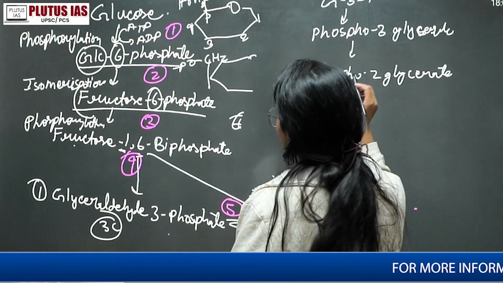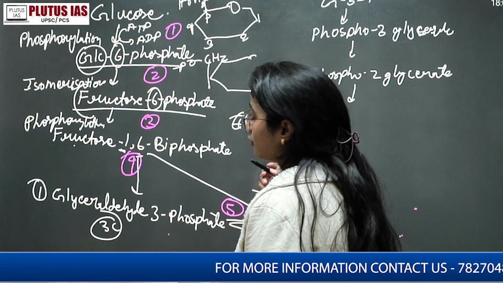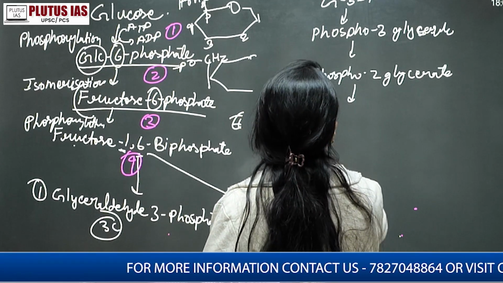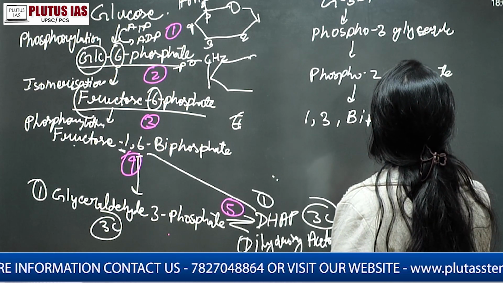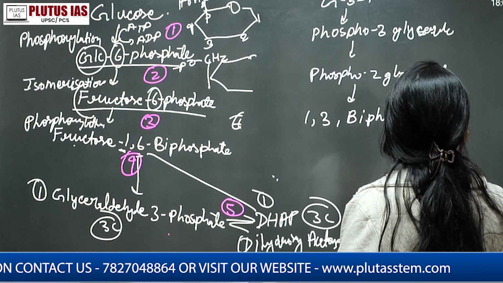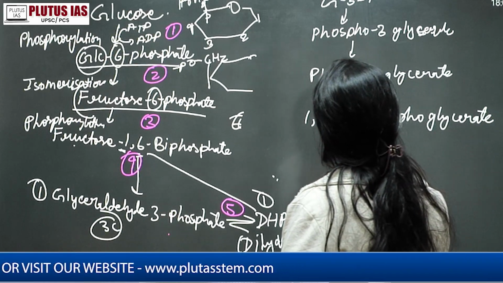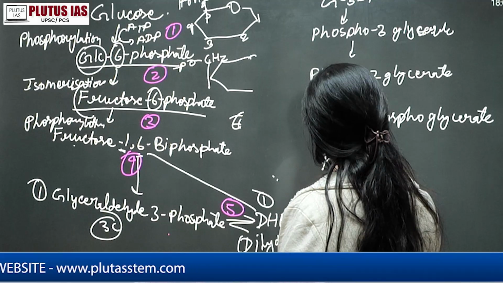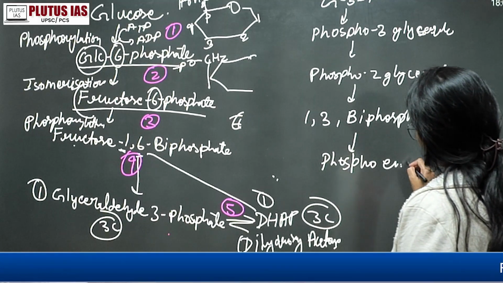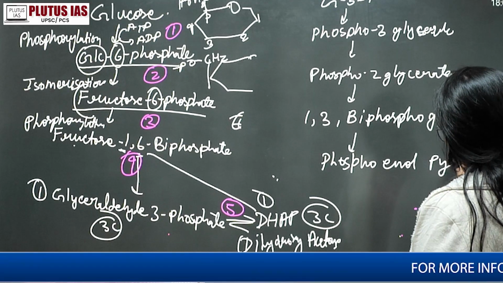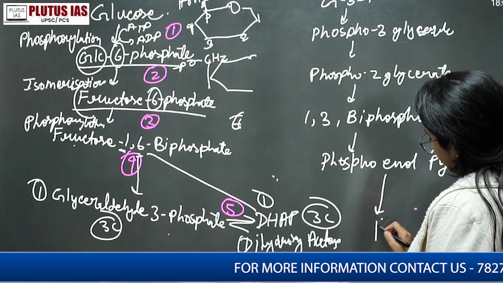Then again there is use of NADH. With the help of the enzyme, what are we making? 1,3 biphosphoglycerate. Then what are we making? Phosphoenolpyruvate, and then pyruvate.